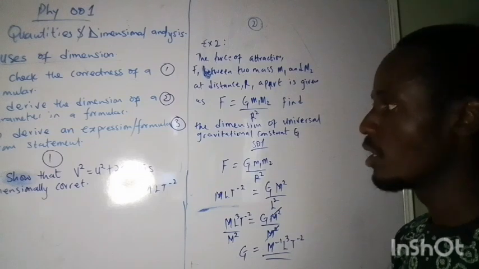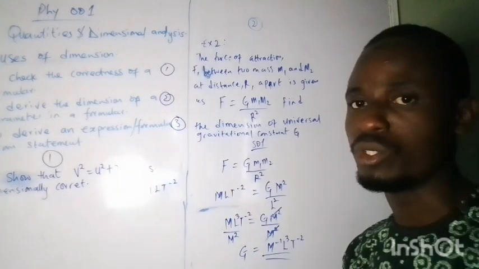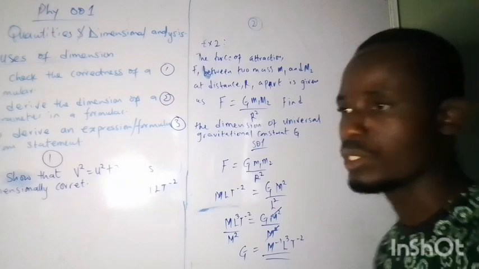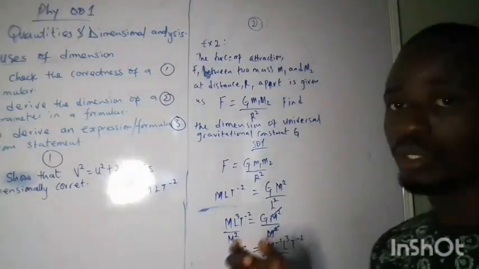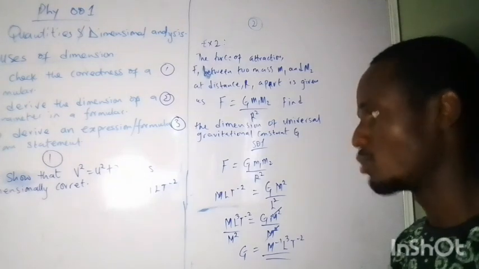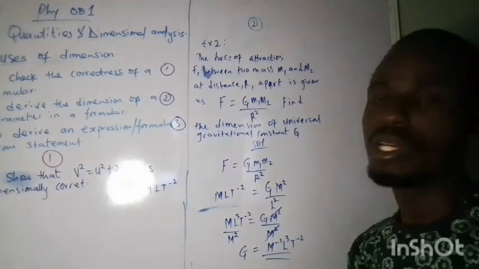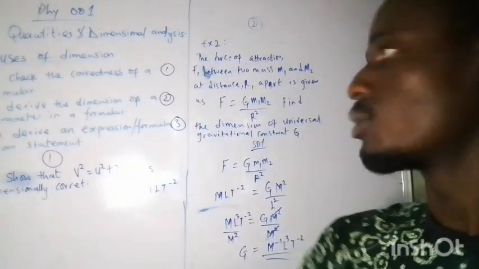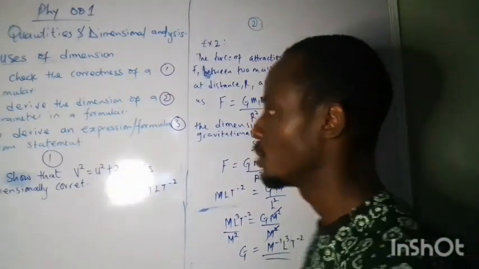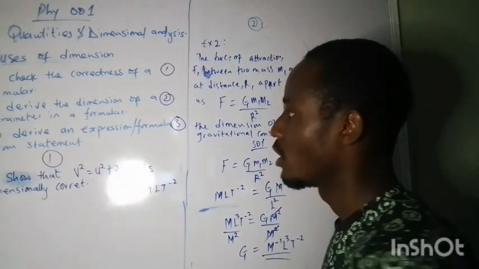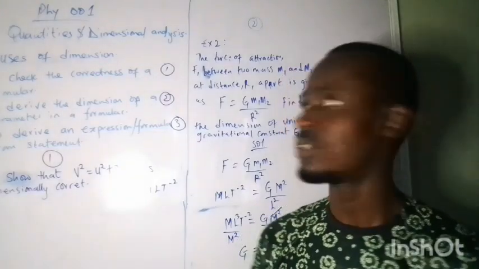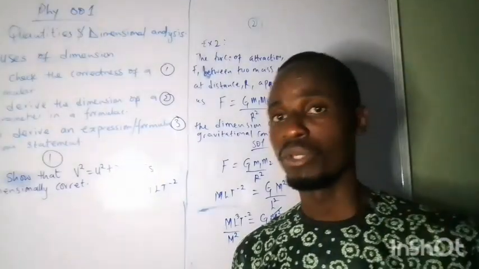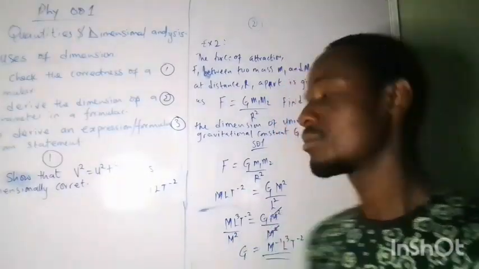So that's good. So now that is the second use. If you're given any formula, you can try to find the dimension of the parameter that is unknown from the known ones. So that is one of the uses of dimension. So we go to the third use of dimension, which is to derive an expression or formula from a statement, and that will be the last part of this video, where we finish one topic in PHY 01.